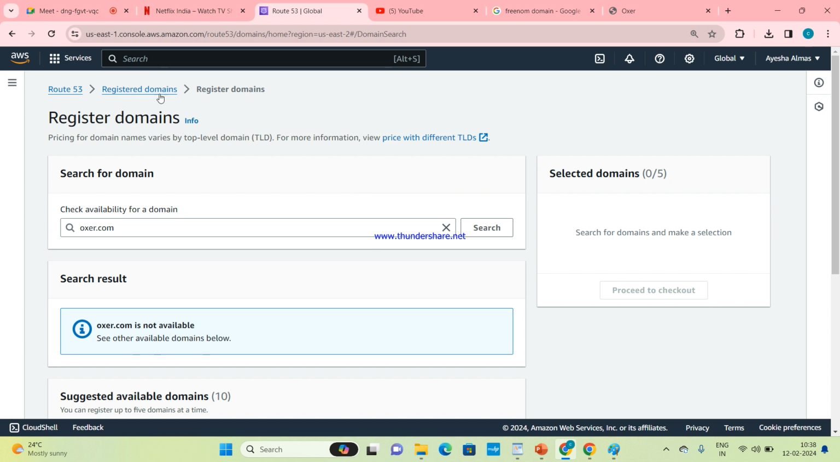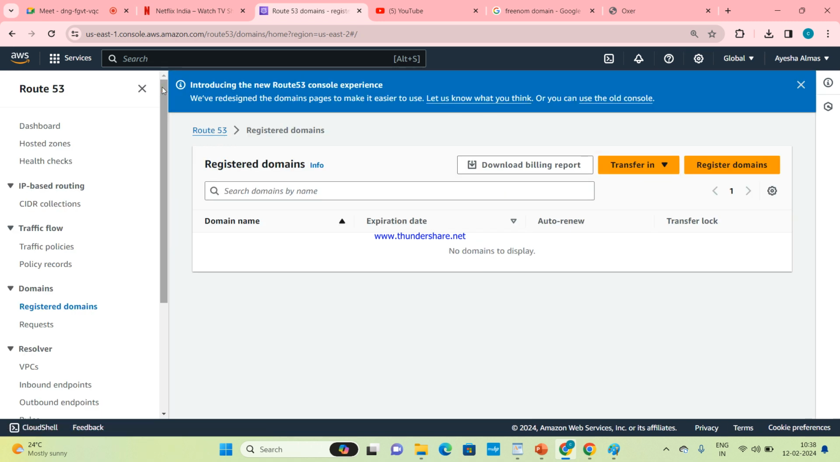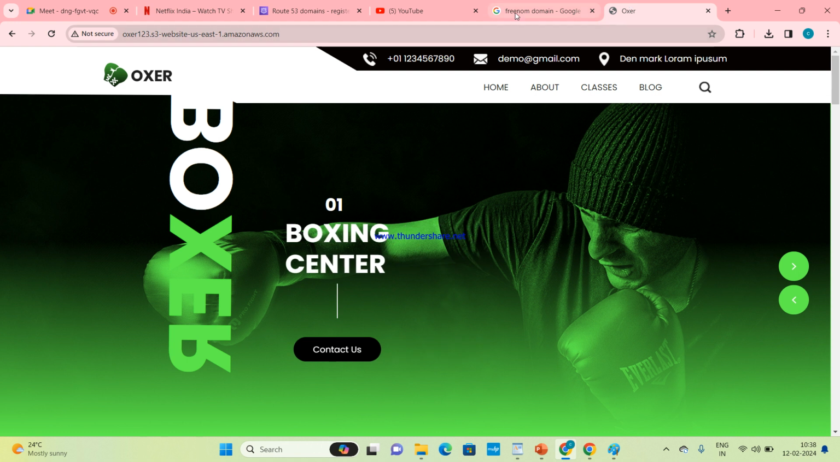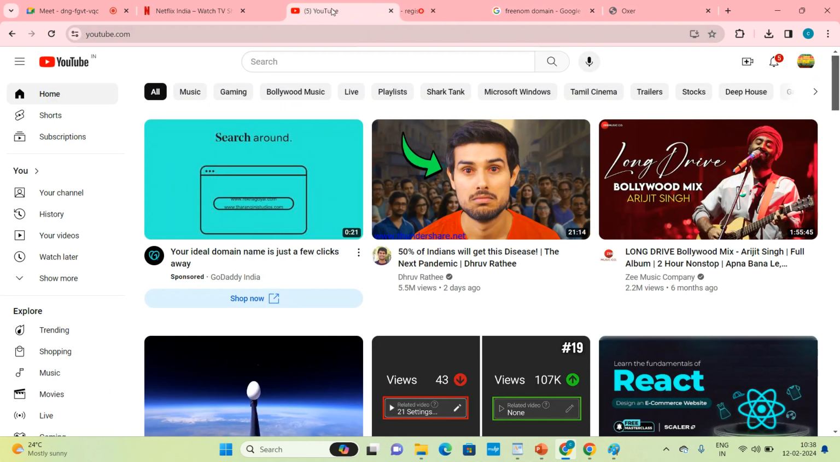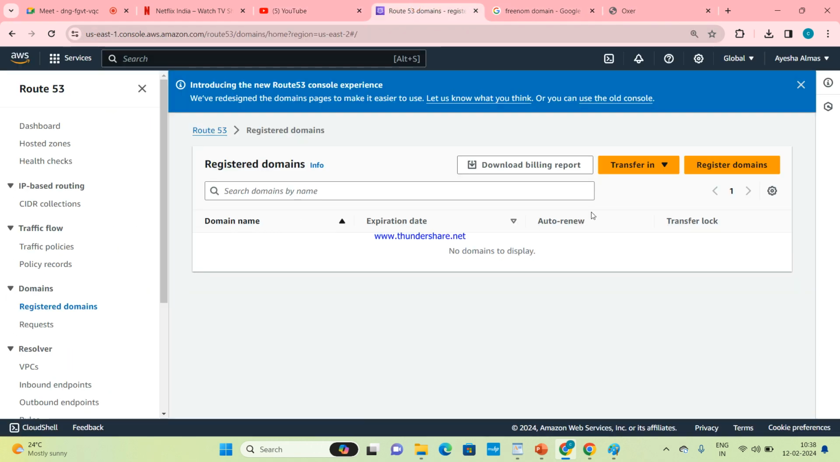Then we create a hosted zone and we need to combine 4-5 services like the certificate. We need to go to North Virginia to certify this, then we need to use CloudFront, then we will access it by oxer dot something, like we have seen here, right? Our registered domain. So worldwide anyone can access this with our custom domain name, which we have purchased, which we have registered. Understood?